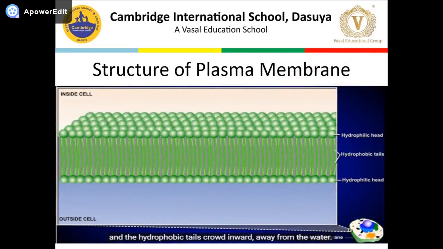Now come to the structure of the plasma membrane. All biological membranes are thin, film-like elastic membranes. The plasma membrane is flexible and made up of organic molecules called lipids and proteins, so it is also known as lipoproteinaceous in nature. The structure of the plasma membrane can be observed only through an electron microscope.